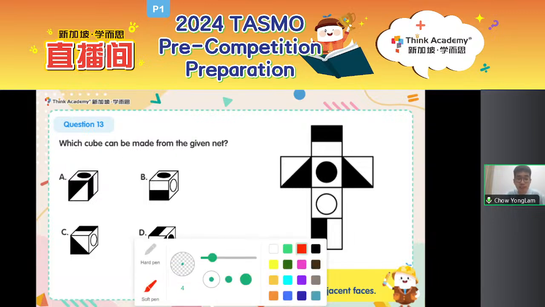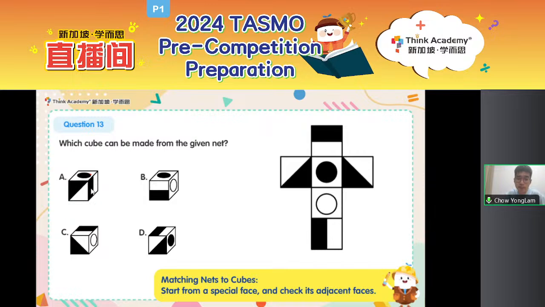So in A, we notice that there is a triangle, a rectangle, and a black circle on the 3 faces. So which one should we choose as my special face? I will say choose the black circle as the special face because it is rotationally symmetrical. In other words, no matter how I rotate, the black circle is still a black circle. So I will choose the circle on top as the part to talk about. So what if the black circle is on top?